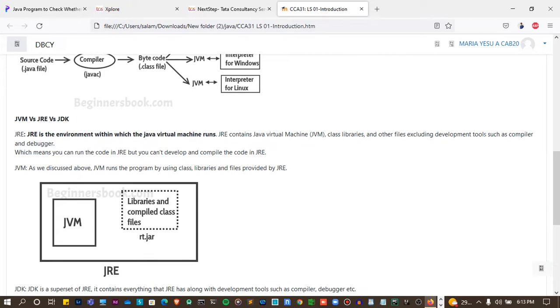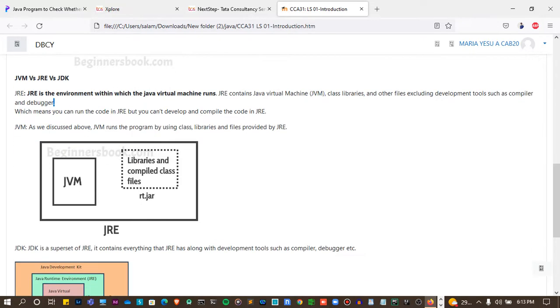Here you can see what the JRE has: JVM, libraries and compiled class files, which is called rt.jar.